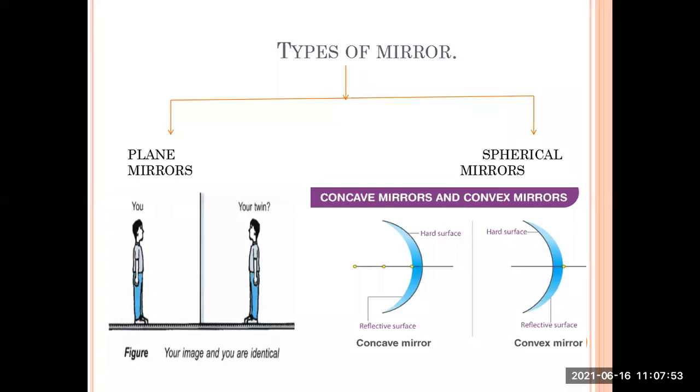Spherical mirrors are not the same as plane mirrors. As the name spherical says, it gives us an idea that it must be a curve. Now observe these two curves, where concave mirror and convex mirror is written at the bottom of these two curves.